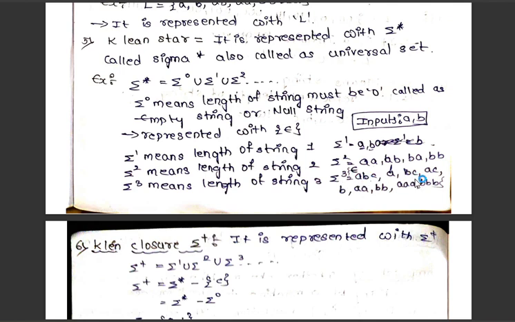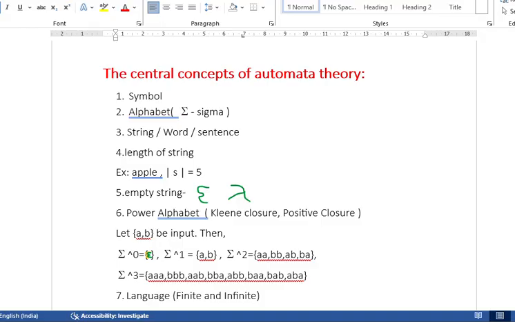If you see here, we can form some strings with power 3. So this is sigma power 1, sigma power 2, sigma power 3. And sigma power 0 is represented in this way, with curly brackets and epsilon.